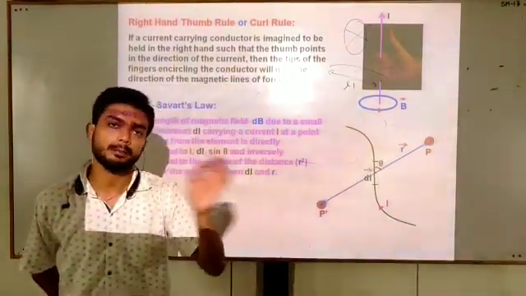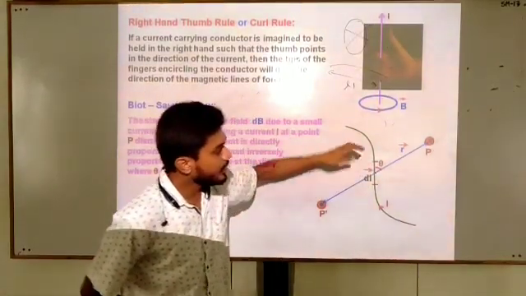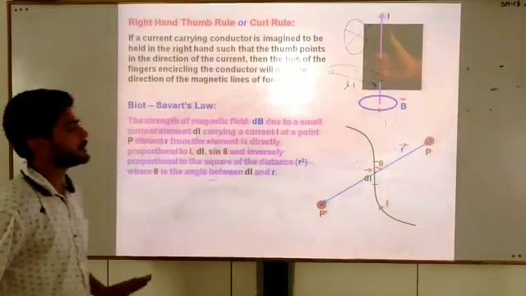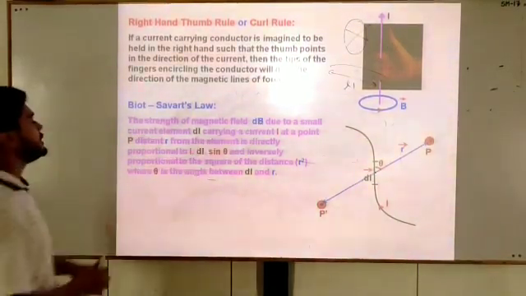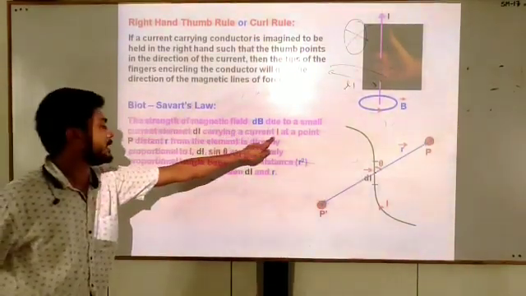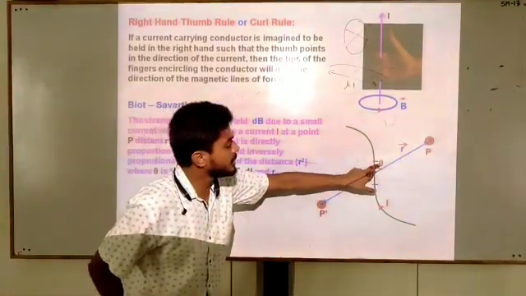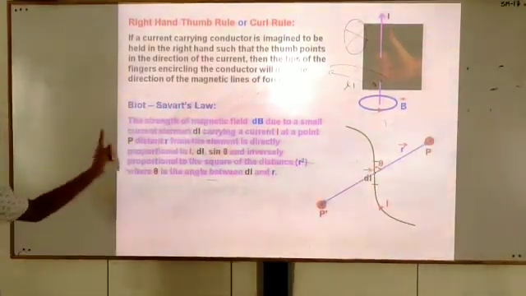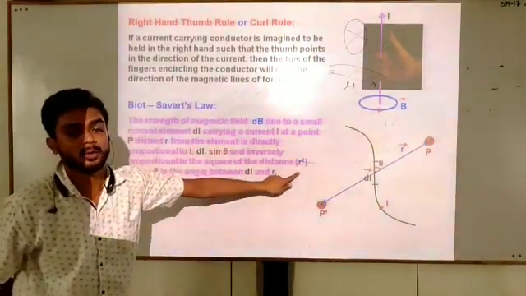For this small element dl, let the magnetic field be dB. This magnetic field dB depends on dl, depends on I, depends on sin theta, the sine of this angle theta, and depends on r, inversely proportional to r square.